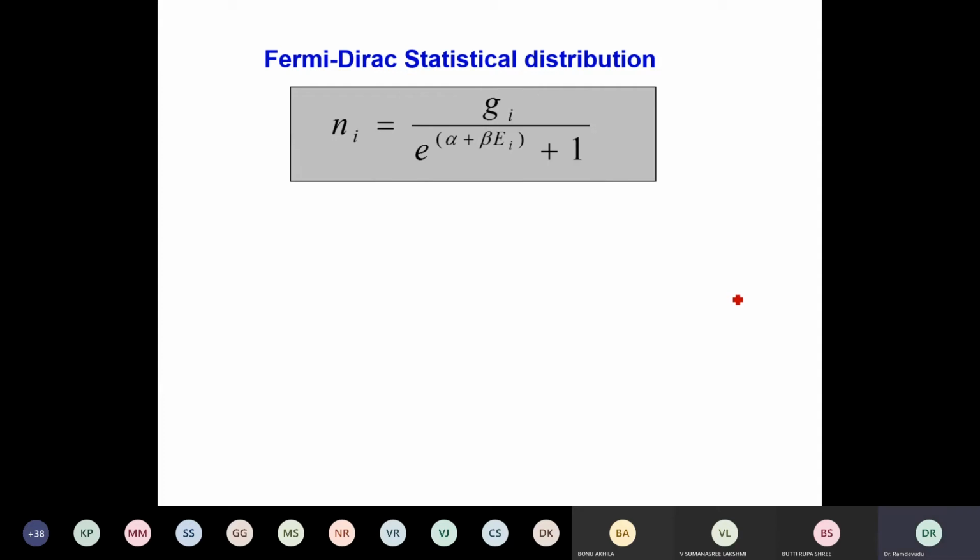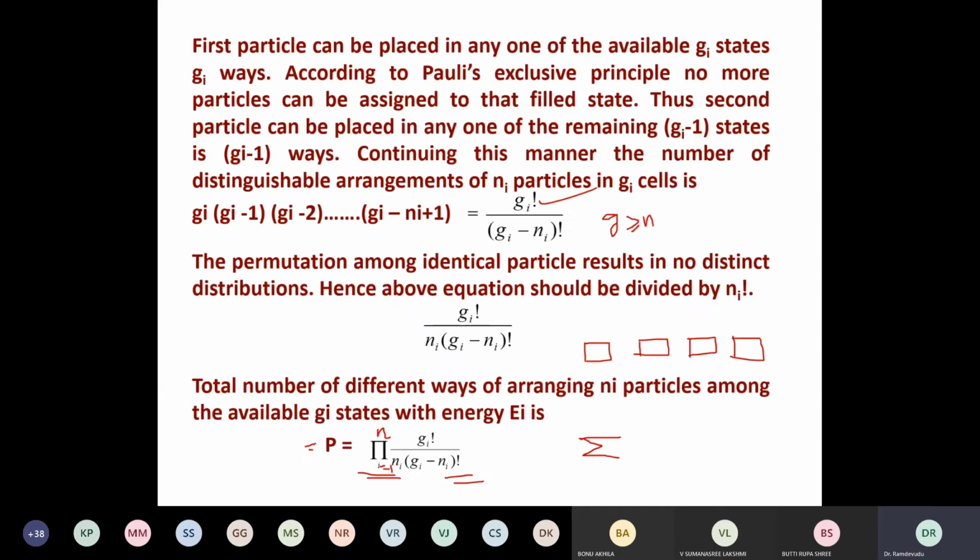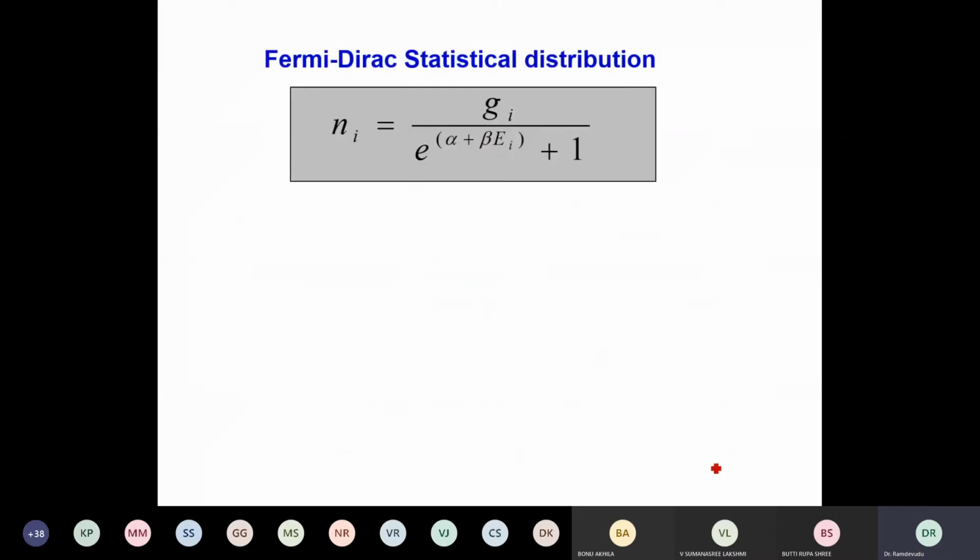So the statistical distribution which we have taken in the earlier slide, if you mathematically simplify it to get how the Ni particles are arranged in Gi states, after mathematical analysis, you will get this equation.